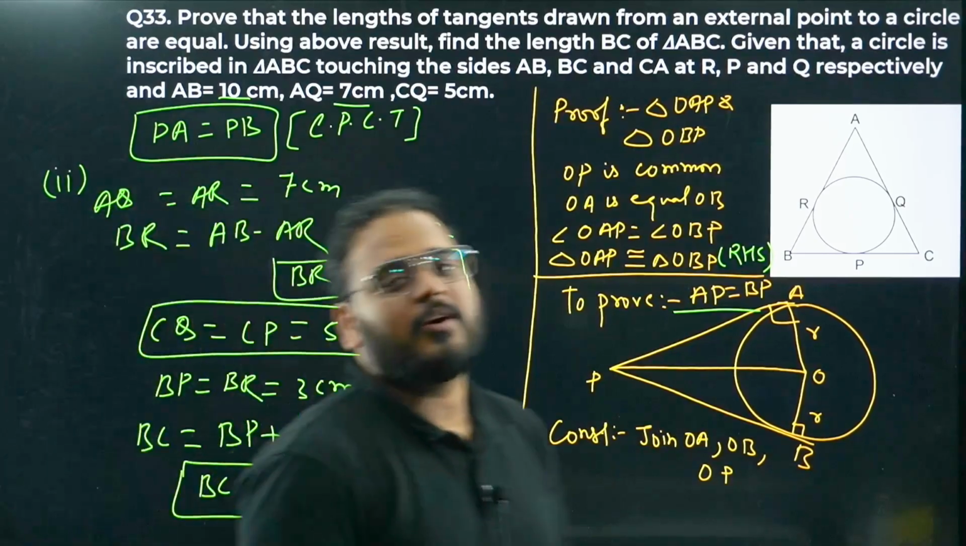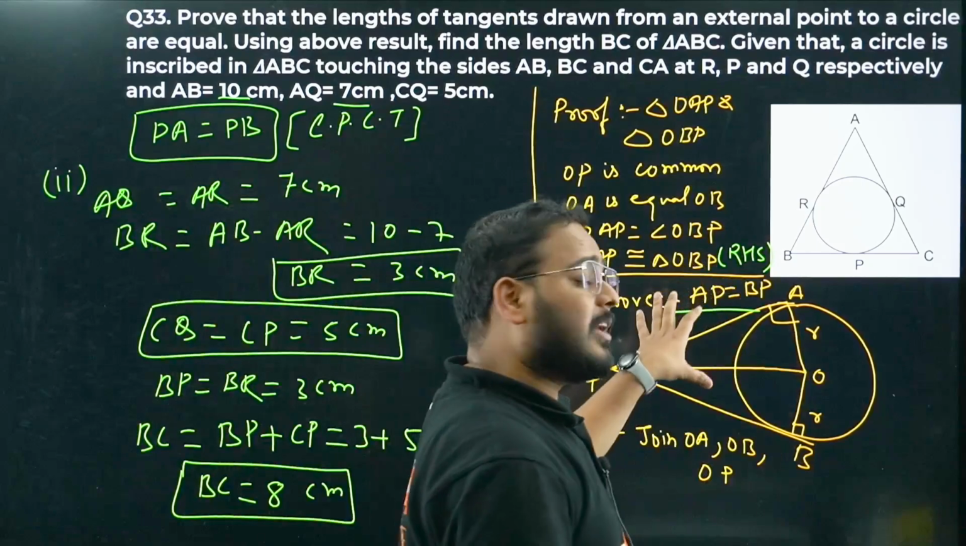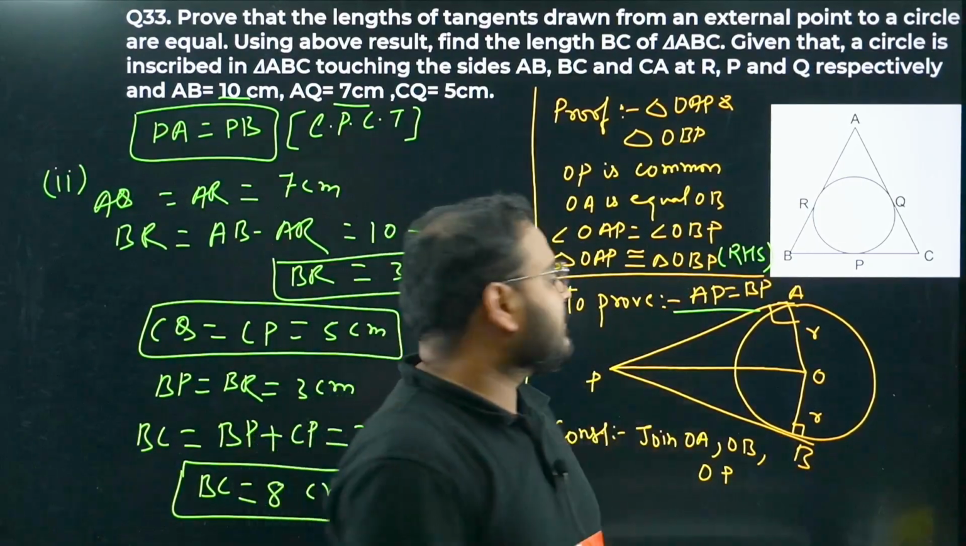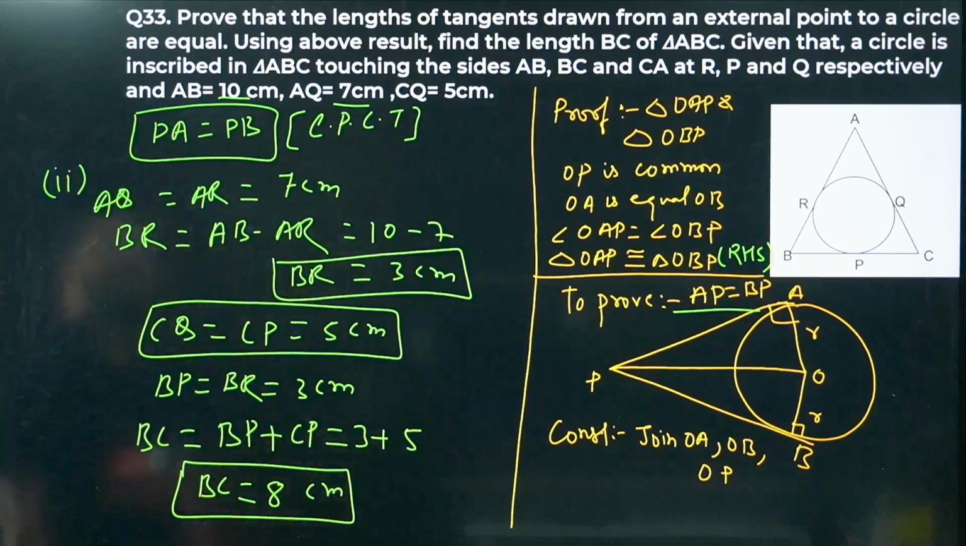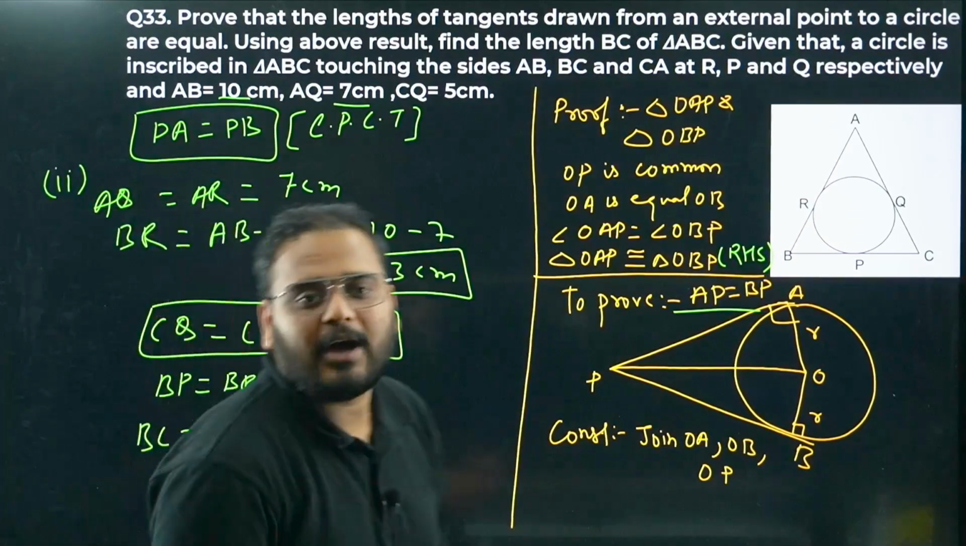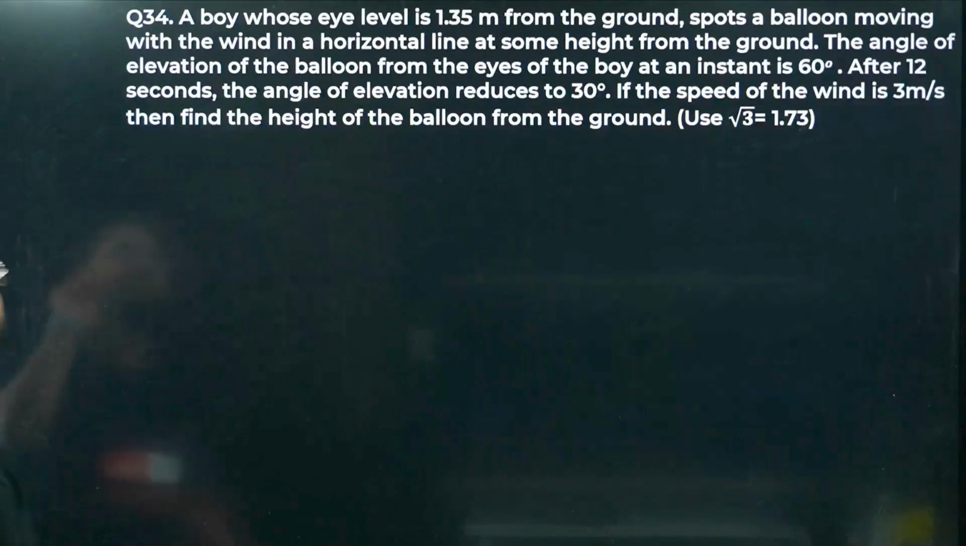Is this question difficult? Of course not. This is not a difficult question. This is very simple. The proof has been asked. We did it. Simple proof with the help of congruency. Question number 33 is done. Moving on to the next question, 34th. I hope this is clear. Please have a look once again. Now I'm going to move on to question number 34.